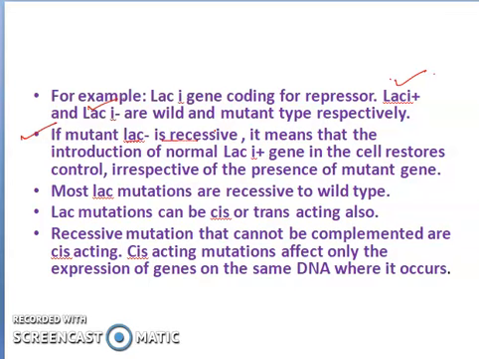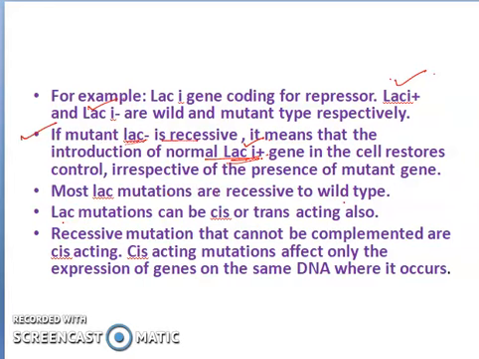is introduced into a cell, or into a bacterial cell, what happens? When the Lac-I plus is introduced into the cell, further transcription will take place. The production of the repressor will take place irrespective of the presence of the mutant gene. When the mutant gene is present, irrespective of the mutant gene, the wild type will be produced. This is known as an uninducible mutant. Most lac mutants are recessive to wild type.